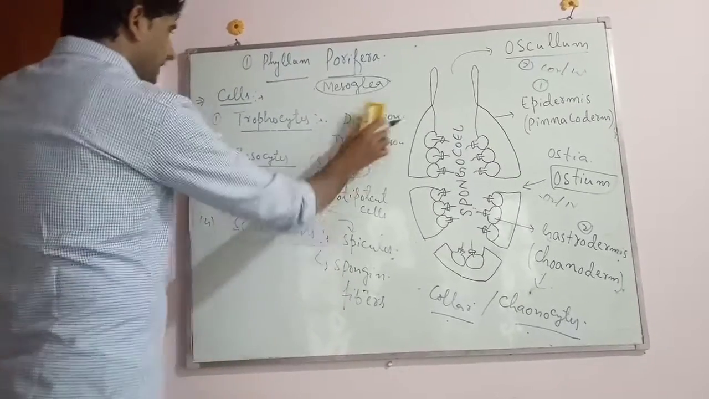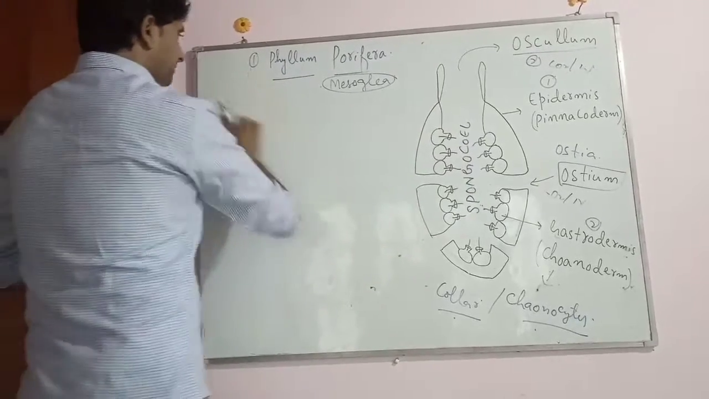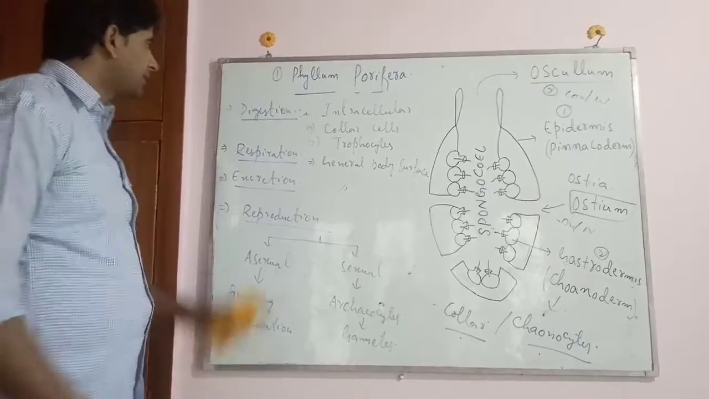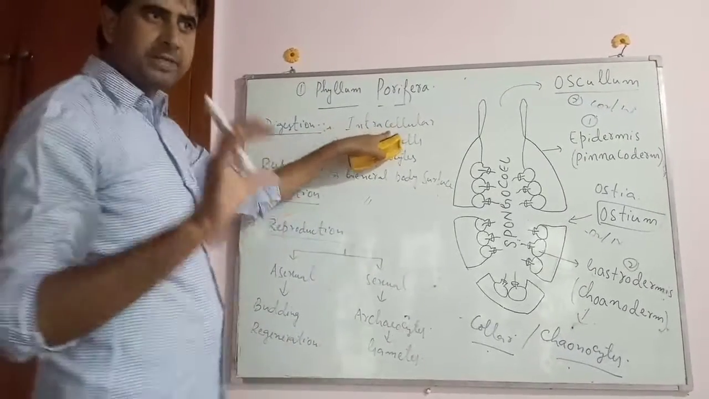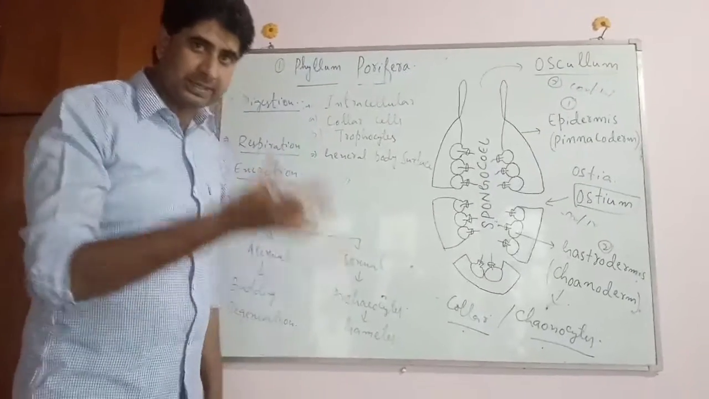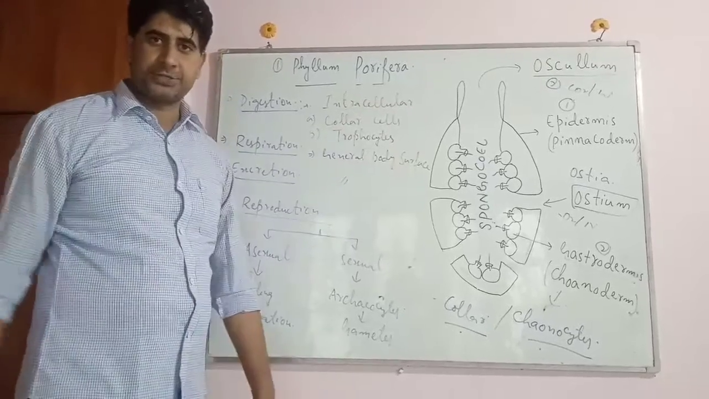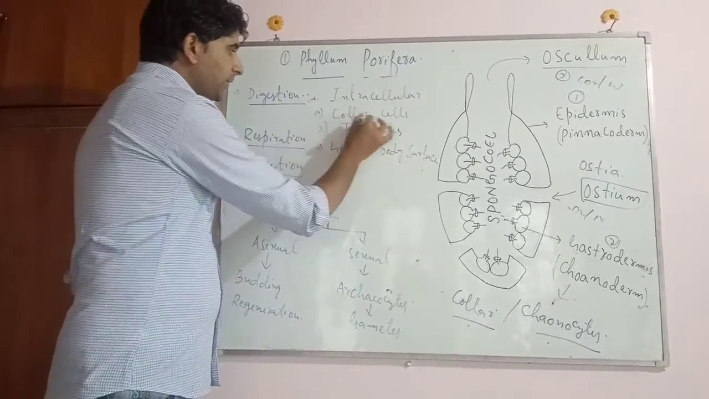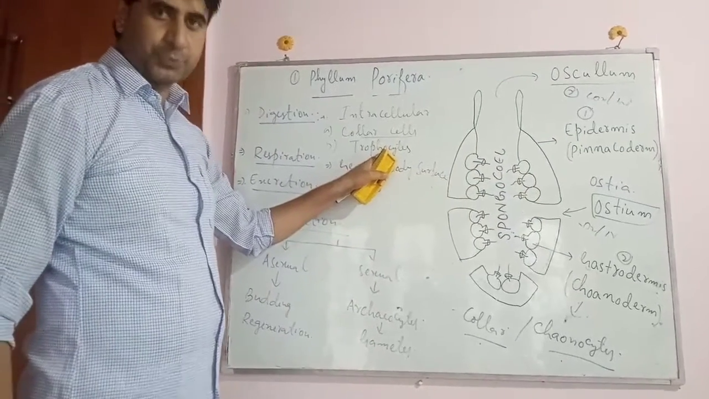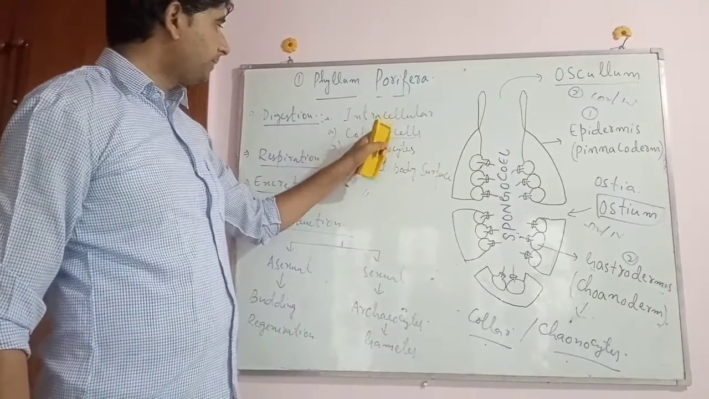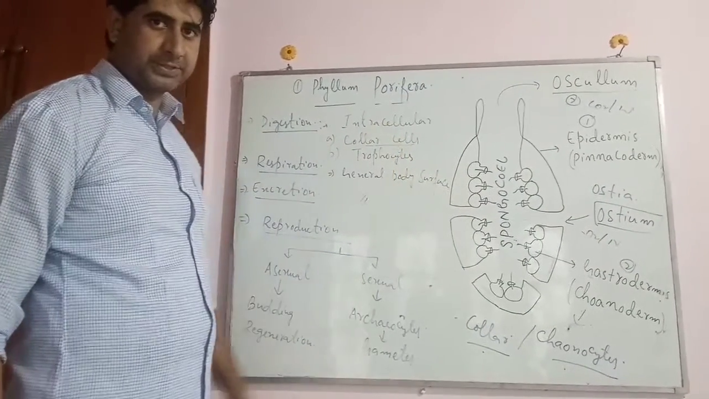Now moving towards another point, that is the digestion. Digestion यहाँ पे intracellular है. Intracellular means that digestion which is performed within the cells. And this intracellular digestion is a primitive type of the digestion, and is initially performed by the collar cells, then later on the trophocytes. So initial digestion collar cells में होती है, and the final digestion occurs within the trophocytes.